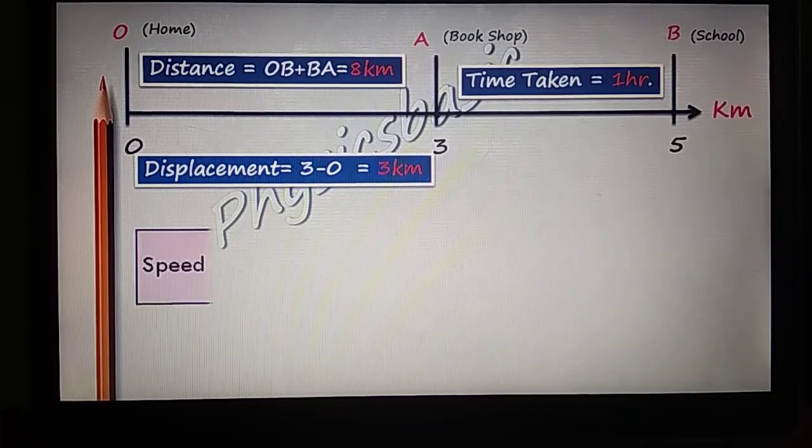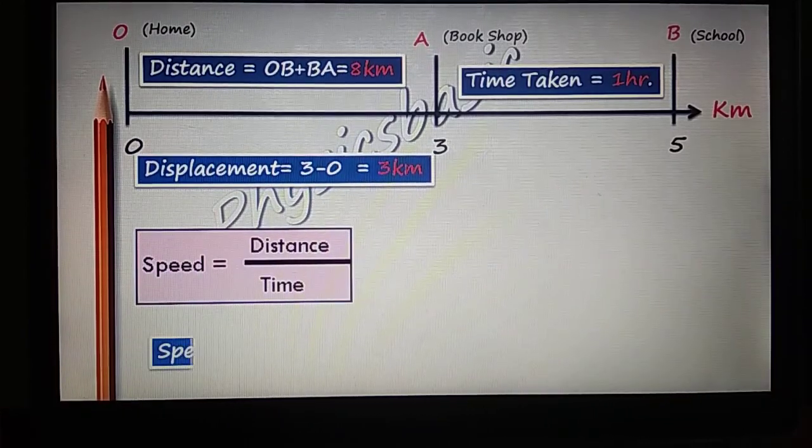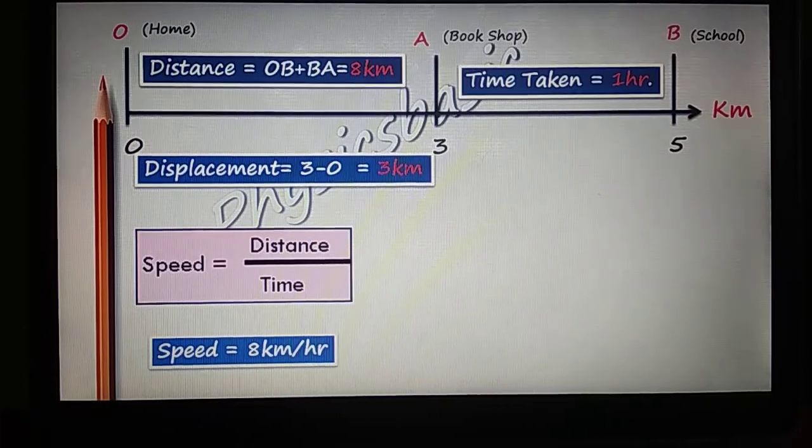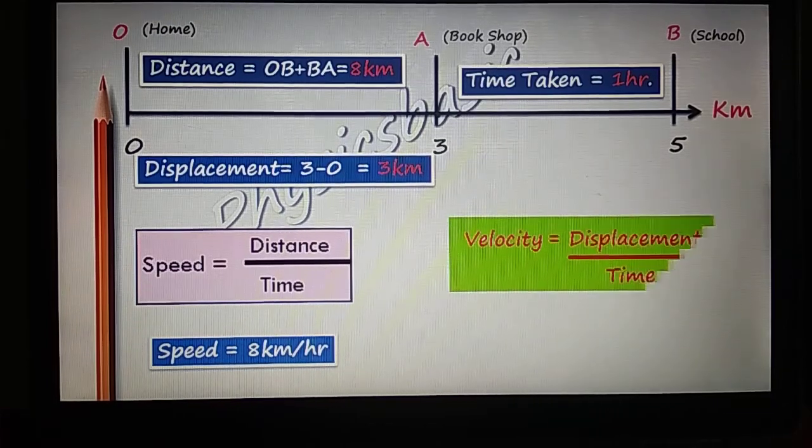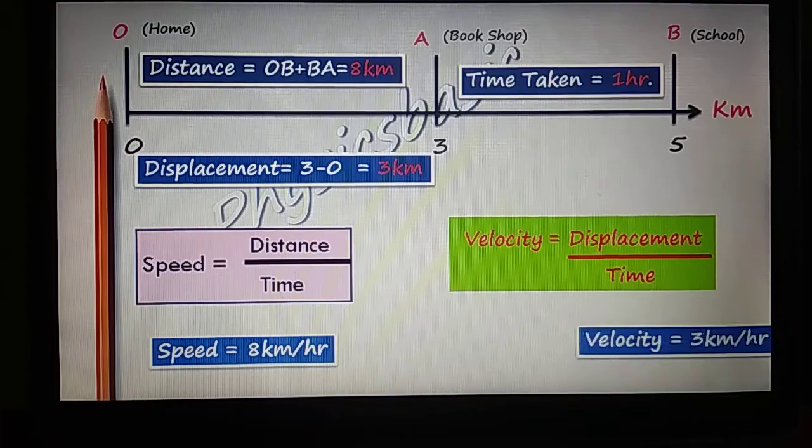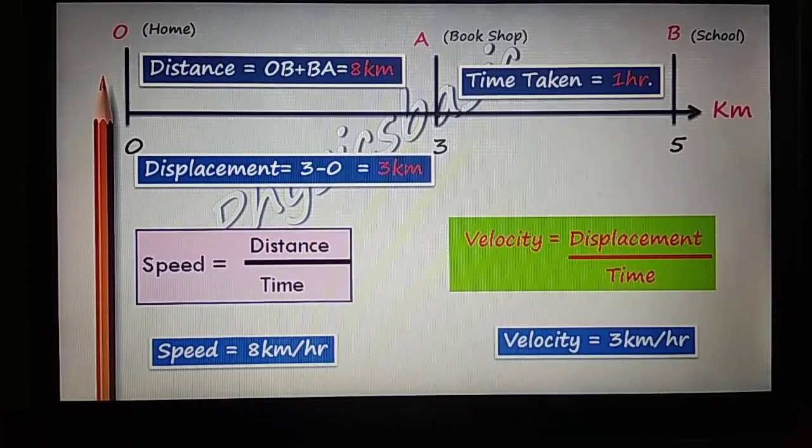Now accordingly we will calculate speed, which is equal to distance upon time. So here it is 8 km divided by the time taken, 1 hour. So speed is 8 km per hour, and velocity is displacement divided by time, so velocity is equal to 3 km per hour. Here you can find the difference: both distance and displacement are given, but speed is much greater than your velocity because velocity depends on the displacement, that is the final position and initial position.